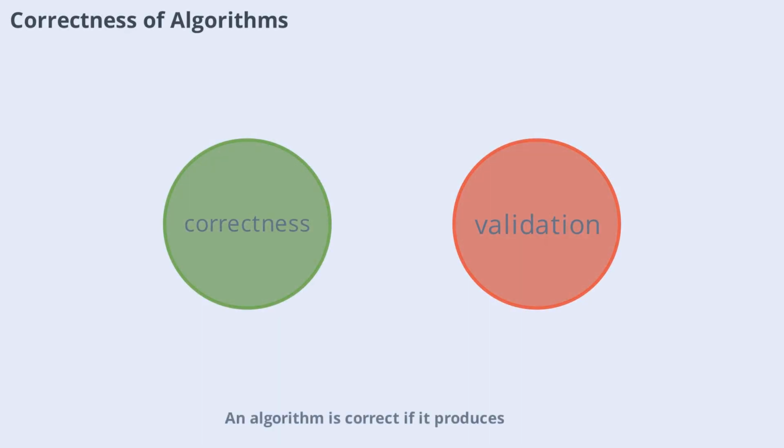An algorithm is correct if it produces the right output for all possible valid inputs. Proving correctness often involves mathematical reasoning or testing with a variety of cases. Ensuring correctness is essential before deploying an algorithm in real-world applications, as errors can lead to unexpected results or failures.